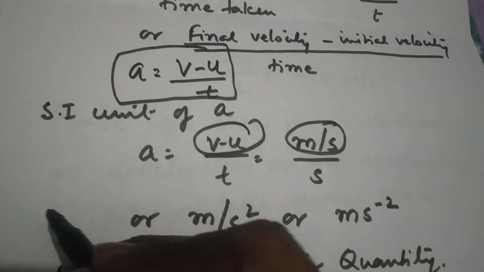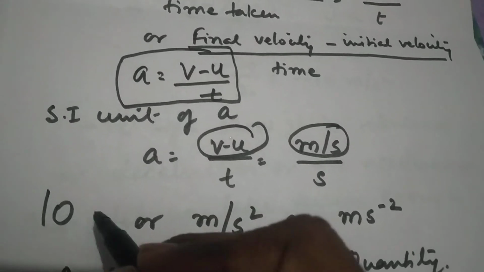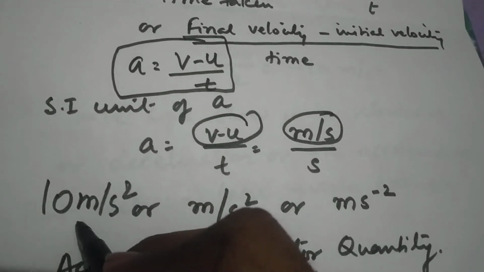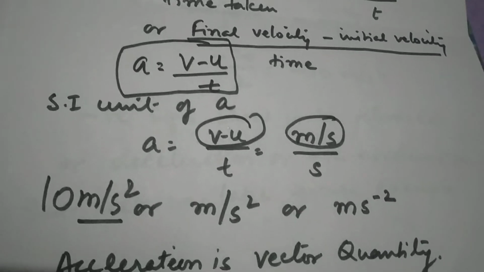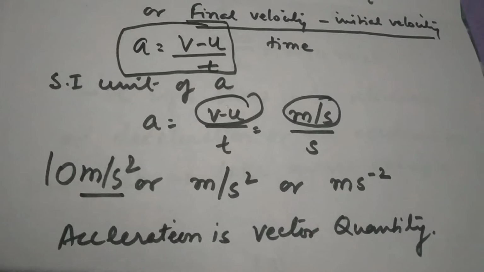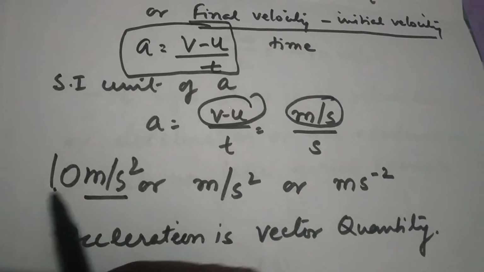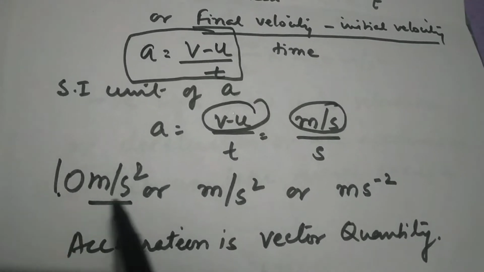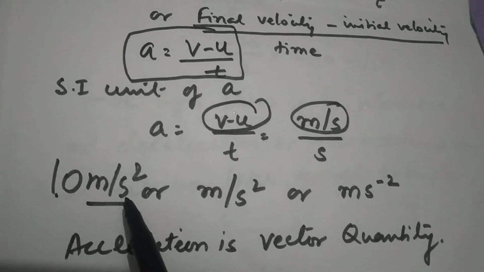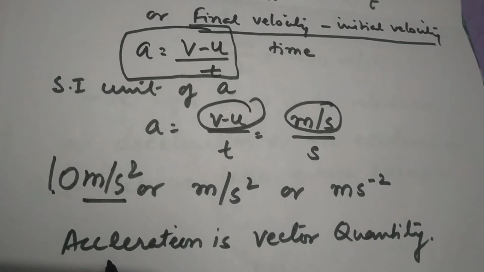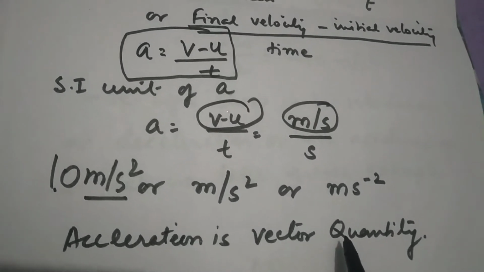So if you write any acceleration like 10, then you have to write the unit like 10 meter per second square. So this is the SI unit given for the acceleration. Whenever we are finding the value for the acceleration, we write the value first. That we will be showing in some numericals or some examples today. And this value should be followed by its unit called meter per second square. One more thing should be noted, that acceleration is a vector quantity.